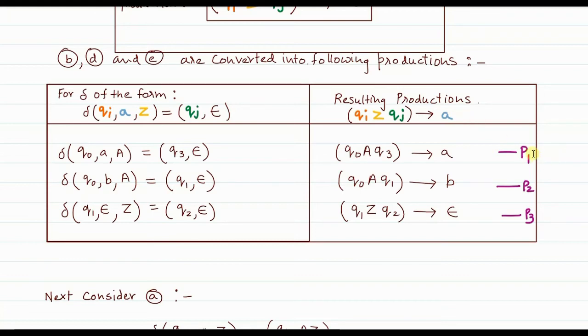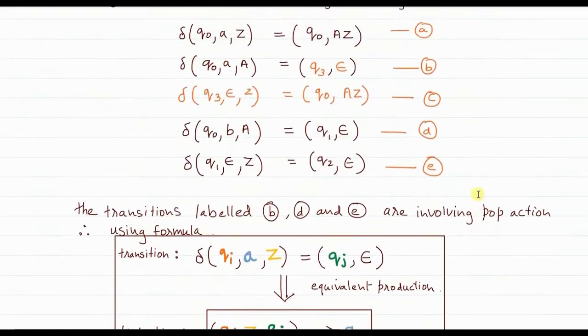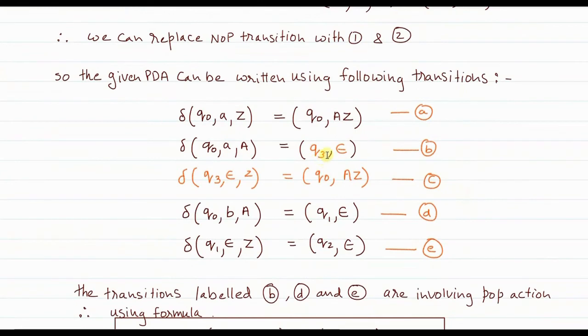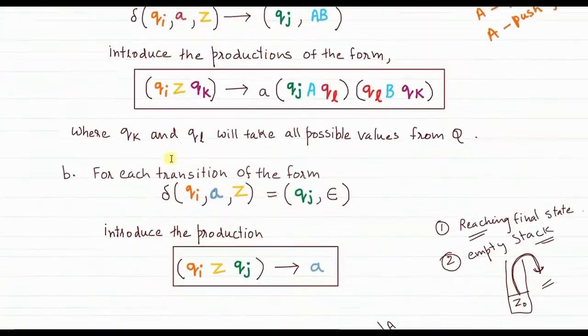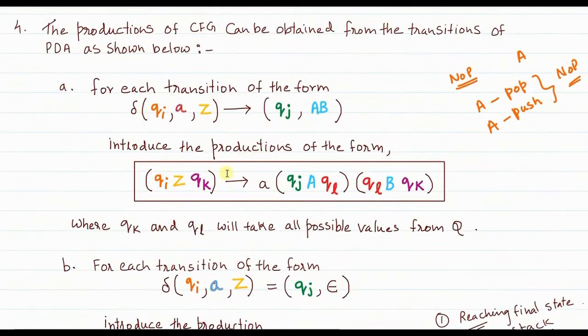So we have P1, P2, P3. These are the three productions that we obtained. Now, after considering 1, 2, 3, there are two productions, A and C, that remain that we need to consider. They are now push kind of productions. So which formula will I use? I will have to use this formula. This is also a simple remembering task, nothing else.